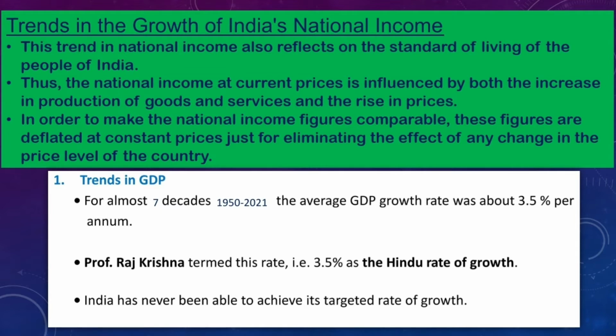Over the past 7 decades, that means 70 years, from 1950 to 2021, the average GDP growth rate was about 3.5% to 5%. Professor Raj Krishna termed this rate, 3.5%, the Hindu rate of growth. And India has never been able to achieve its targeted rate of growth. That means in the five-year plans, they will have a targeted growth of 6%, 7%, like that. Now it has reached that rate also, but our targeted rate will always be high, and we will not be able to achieve it.